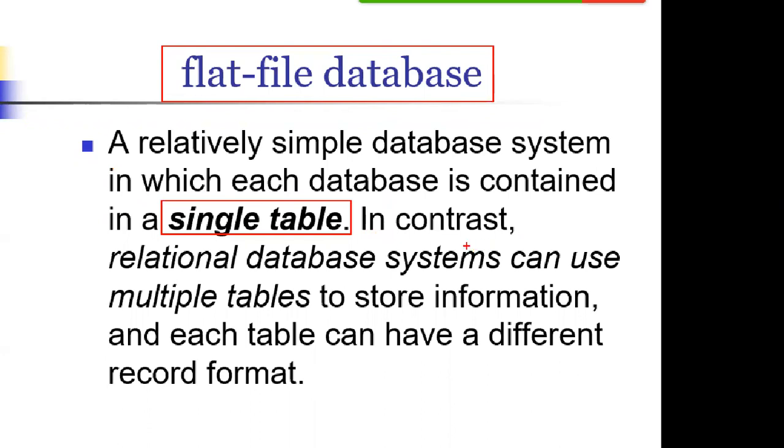In contrast to this, we have the relational database system, which can use multiple tables to store the information, and each table can have a different record format. A flat file system is more like your Excel, where the whole data is in a single sheet, with a huge number of columns and groups. In a relational system, we identify the groups, make them separate tables, and then store the data separately.